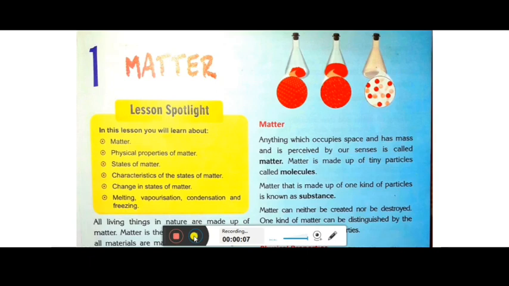Now in this video I am going to start physics, and I will explain the chapter matter. What are you going to study in this chapter? Matter. What is matter? Physical properties of matter. Then the third one, states of matter, that is solid, liquid and gases. Then the characteristics of the states of matter. Then change in state of matter, that means how solid gets changed into liquid, liquid gets changed into gases, and gases can be changed into solid. Then the definitions of melting, vaporization, condensation and freezing. So let's get started.